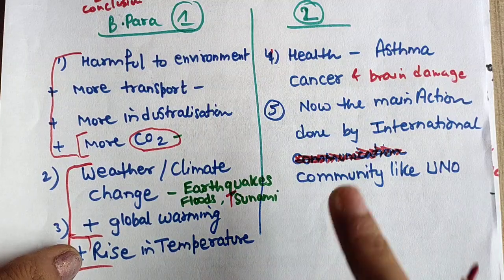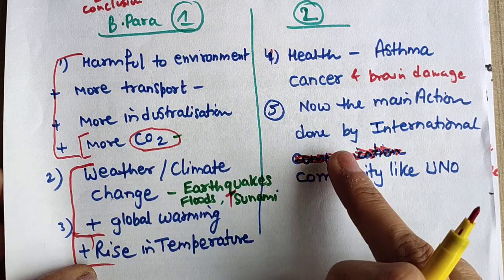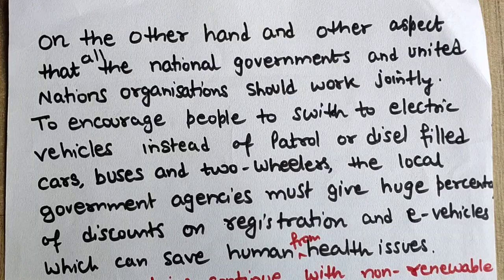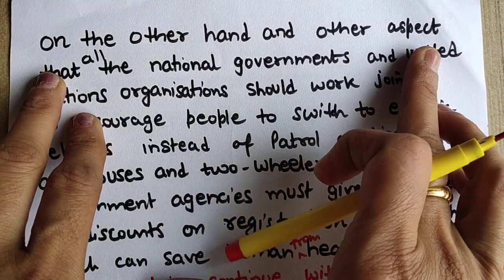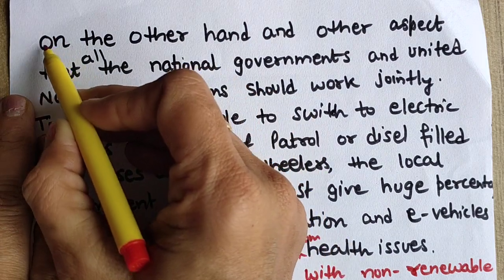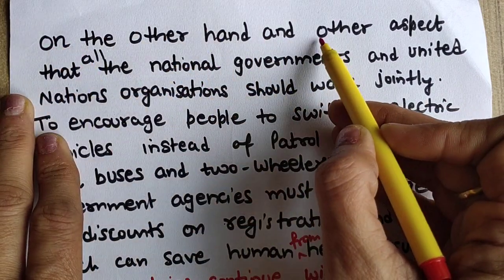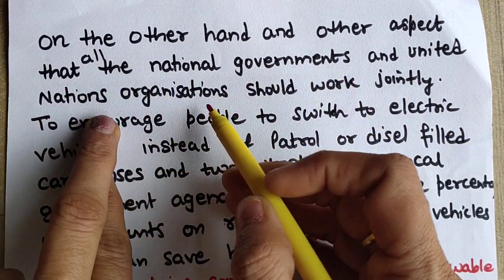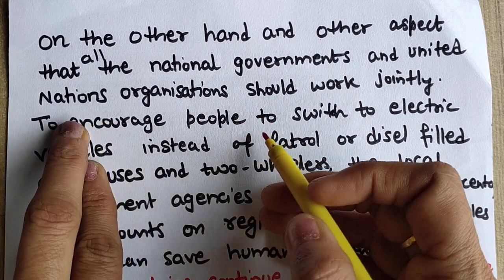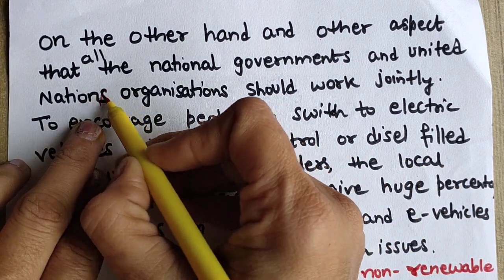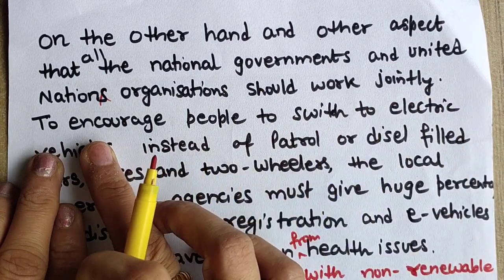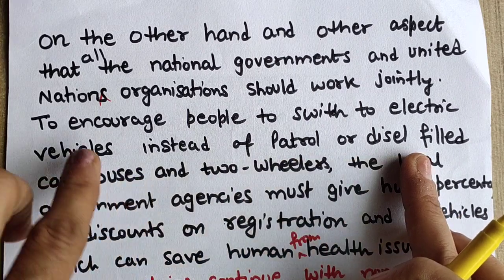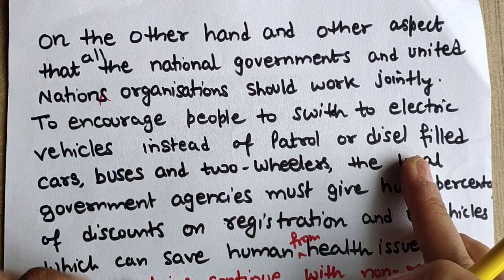Now the second body paragraph, I will be explaining health and what international organizations and the international community can do. On the other hand, another aspect is that all the national governments and United Nations organizations should work jointly to encourage people to switch to electric vehicles instead of petrol or diesel. So I have picked this point, and throughout the paragraph I will be explaining this.